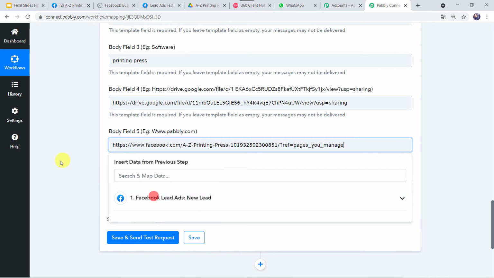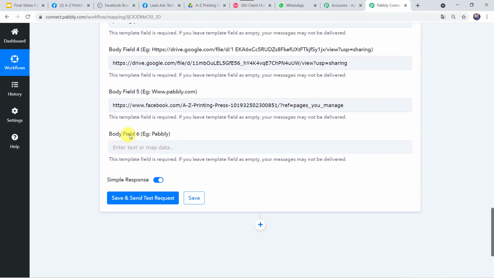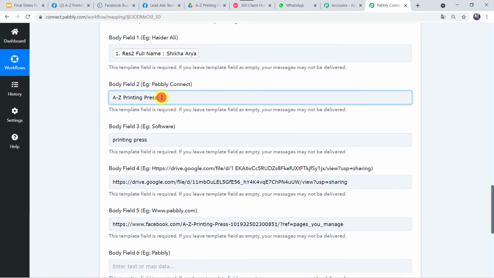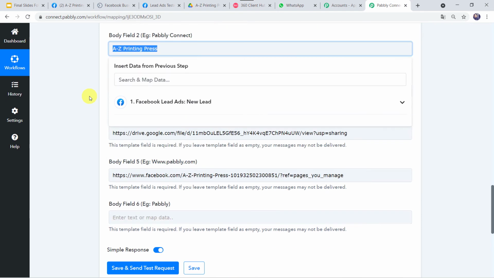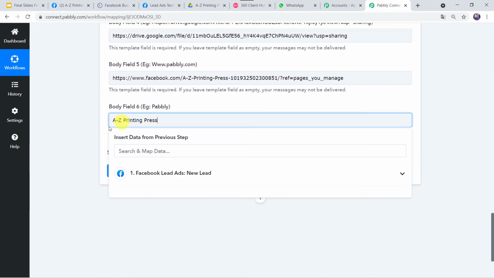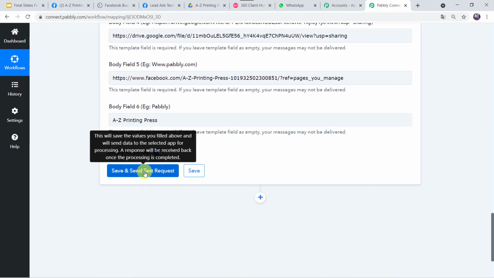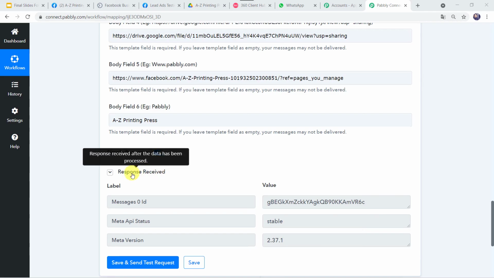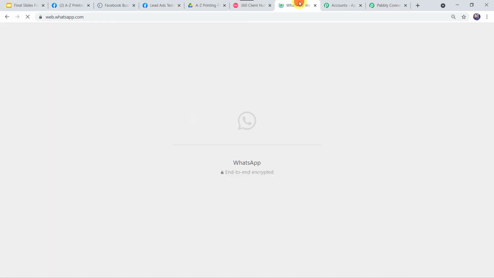Okay. Now the last parameter is body field 6, that is the name of the company. Once again, your organization name. So the organization name was A to Z Printing Press. We have to simply type the same text over here also. And now let's click on save and send test request. Now here we can see the responses received. So let us go to the WhatsApp and check whether the customer has received any message or not.